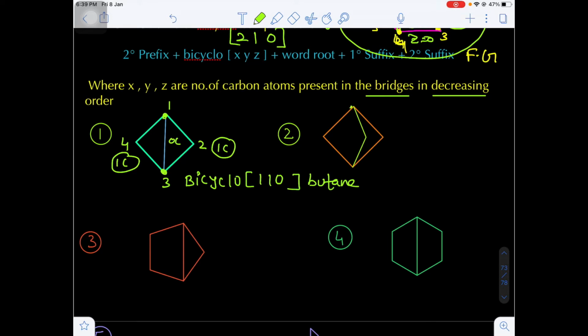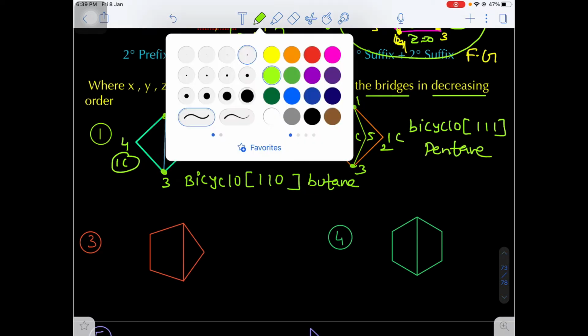Now come to example number 2. Here there is 1 carbon in the left side bridge, 1 carbon in the right side bridge, and 1 carbon in the middle bridge. Take the numbering from anywhere: 1, 2, 3, 4 and 5. A total of 5 carbons are there. So we write bicyclo, and the XYZ values are all the same, so 1, 1, 1. And in total there are 5 carbons, so we write pentane.